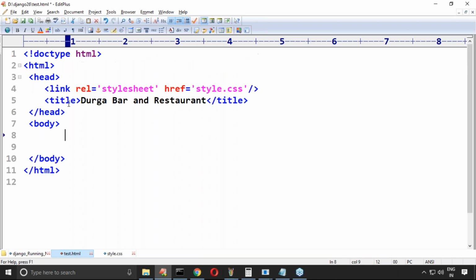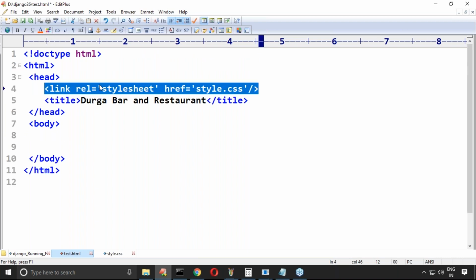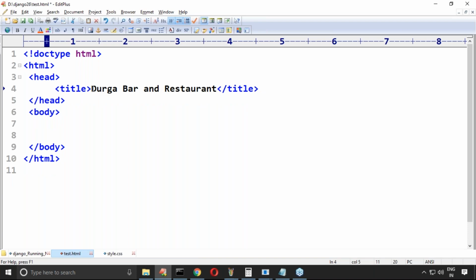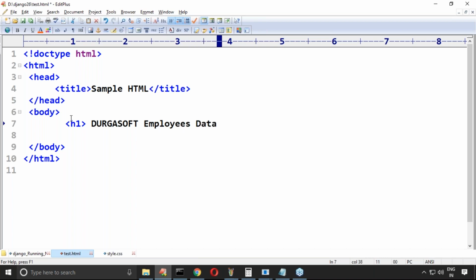Here see this one. Forget about this one, we are not going to use that. This is a sample HTML, normal thing I'm using. My requirement is I want to take an H1, Durga Soft employees data. Now I want to take this inside a table. Table I'm taking.